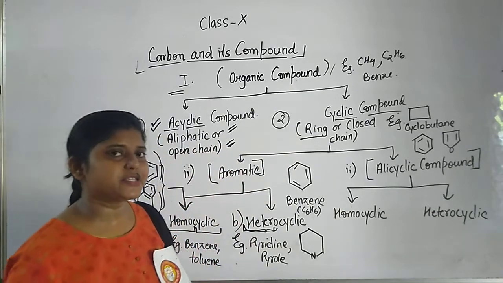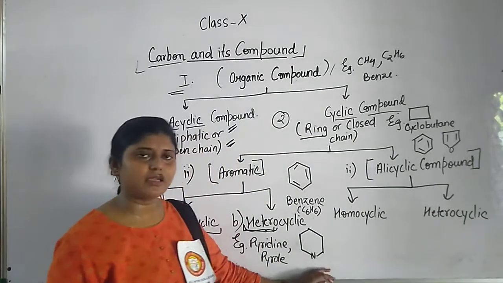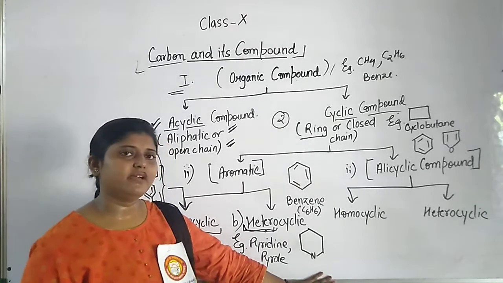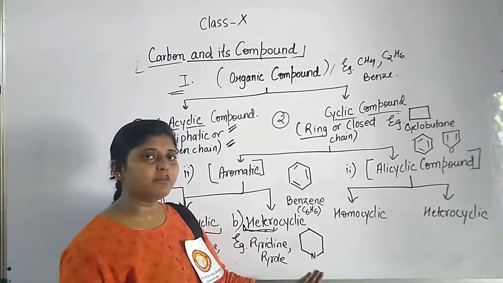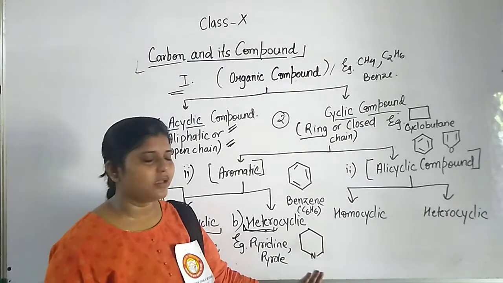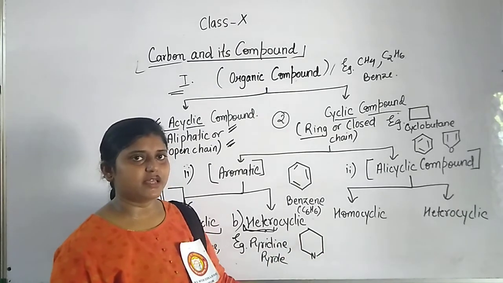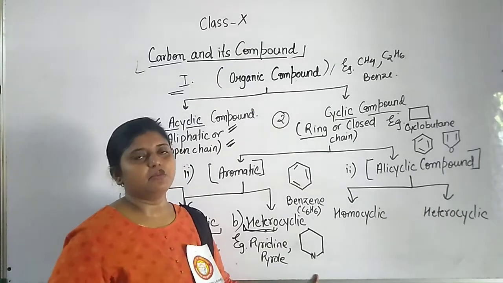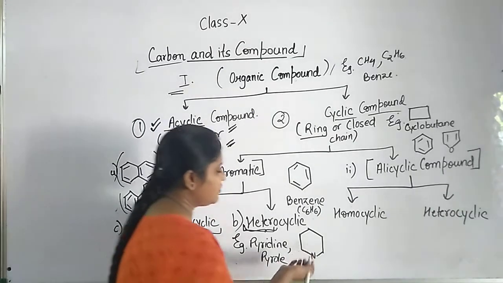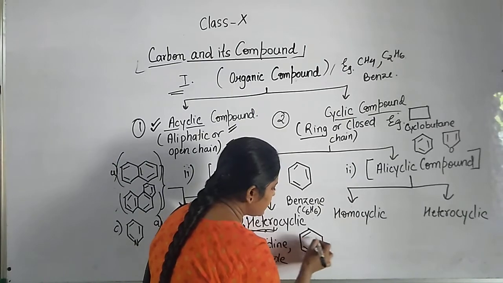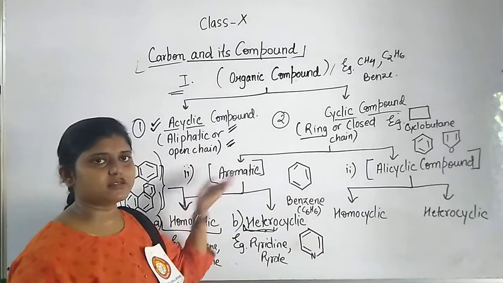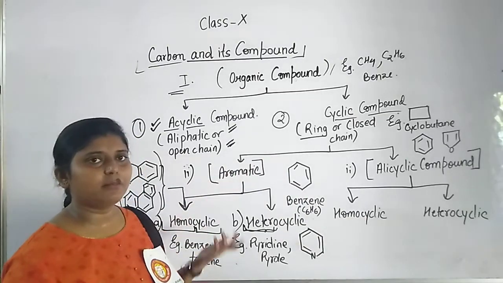If I ask you, is this a heterocyclic compound? You will say yes. But when I ask you, is it an aromatic compound? Then you will say no. Why? Because there is no benzene skeleton. For this, the alternation of single and double bonds will be there. So if I draw it like this, it will become an aromatic compound. Now it will come under this heading, that is aromatic compound.